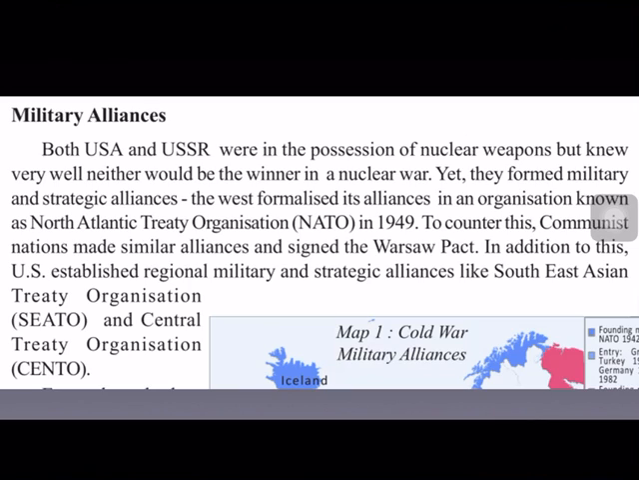So what is the counter move to NATO? NATO was formed by the Western bloc in 1949. And to counter this, the Warsaw Pact was signed by the communist countries. Warsaw is the capital of Poland, and it was signed in Warsaw, so this is known as the Warsaw Pact. The Warsaw Pact is a counter move to NATO. In addition to this, USA also established some other alliances like SEATO and CENTO. SEATO means Southeast Asian Treaty Organization and CENTO means Central Treaty Organization.